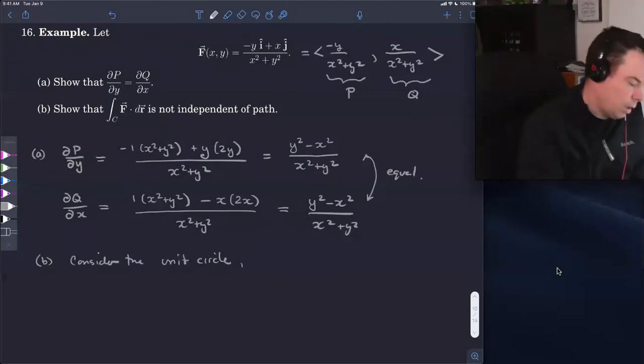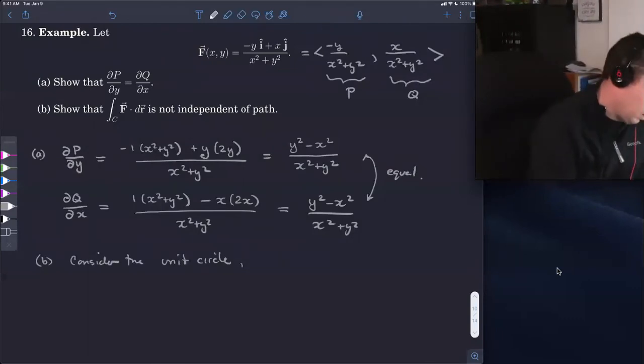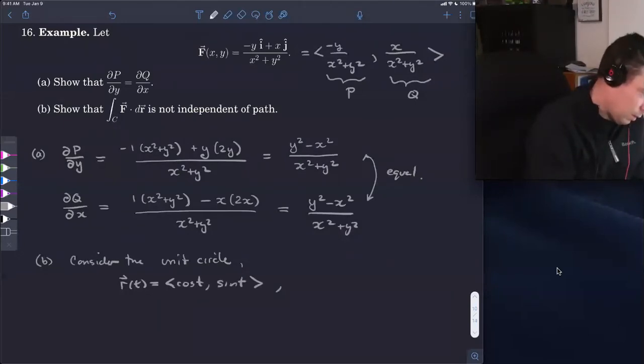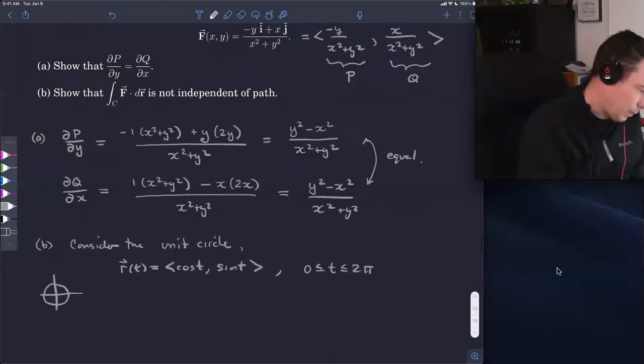The way I'm going to show it's not independent of path is I'm just going to show that the integral around a closed curve is not zero. So we're going to consider the unit circle, r of t equals cos t, sine t, 0 less than or equal to t less than or equal to 2 pi. So we are integrating around a unit circle.